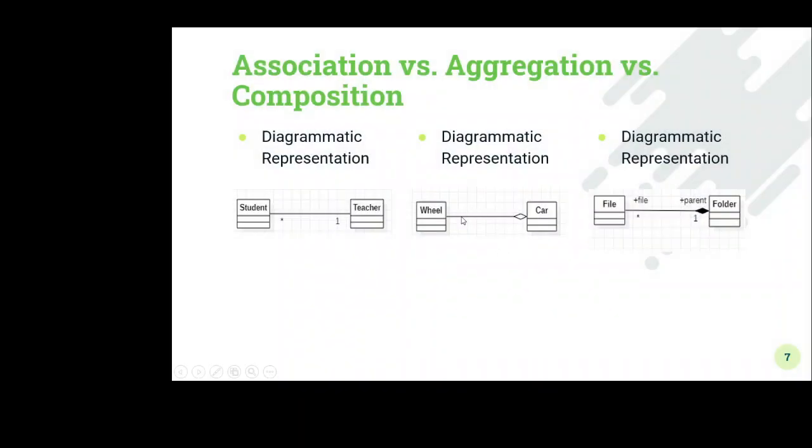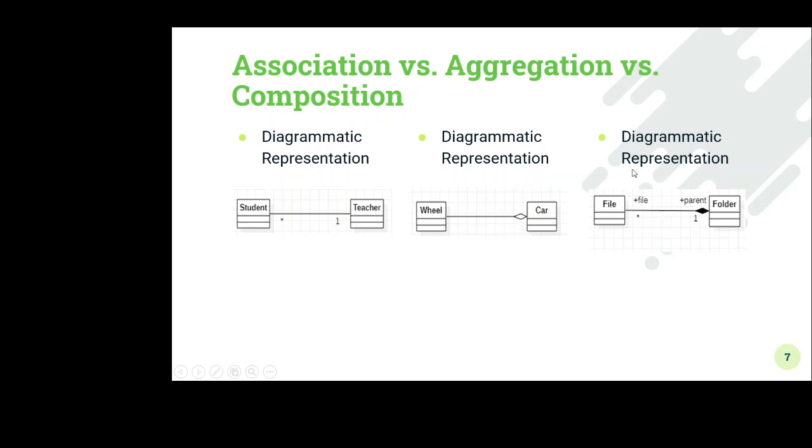So for this example, if this car is destroyed, we can use this wheel for another car, or for another two-wheeler, or we can use this class for other purposes. That's why the wheel and car are not totally dependent on each other. That's why we say this is an aggregation type of relationship.